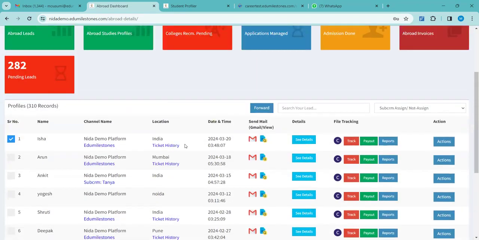Then it will start reflecting in your point of contact who is attending to you from Edu Milestones for Abroad Studies. So they will get the profile in their CRM. Is it clear now? Yes, yes.